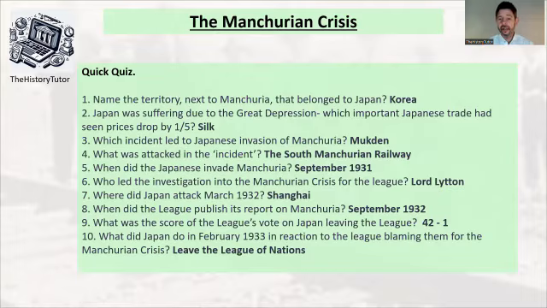So what was the score of the League's vote on Japan leaving? So 42 to 1. So 42 to 1 vote for Japan to leave the League because it would not accept its punishment. It would not leave Manchuria. It was a key permanent member of the council, and yet it refused to leave and show peace. Therefore, it was booted out. So what did Japan do then in February 1933 in reaction to being blamed? Obviously, it did leave the League. So Japan has left the League. The major power in the East has gone.